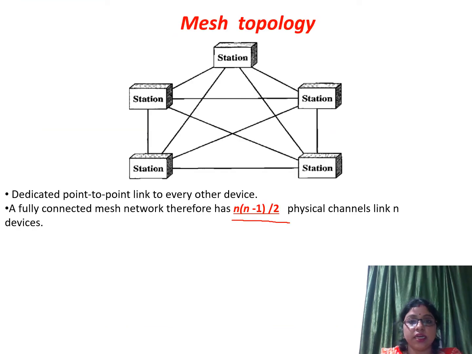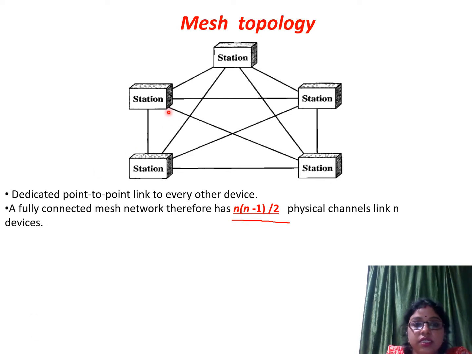So this is the diagram of mesh topology. In a mesh topology, each device is connected to every other device. That means there is a dedicated point-to-point link between different devices. If any device wants to send data to any other device, it sends the data by its private channel or private path.